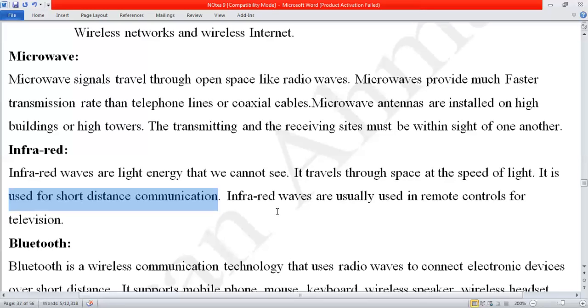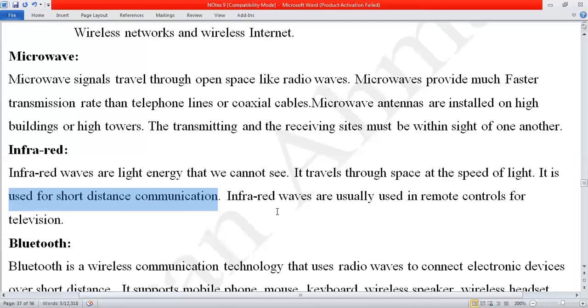So infrared waves are usually used in the remote control for the television. It is very short distance communication. Nowadays no one uses it in their mobiles; it is discarded from the mobile. Nowadays other technologies used in mobiles are Bluetooth and Wi-Fi.